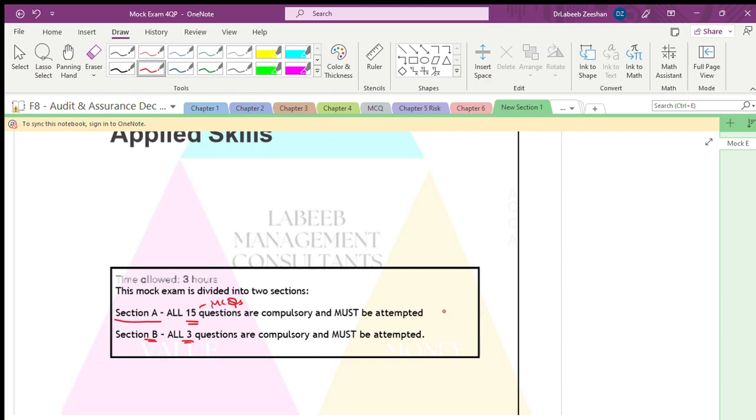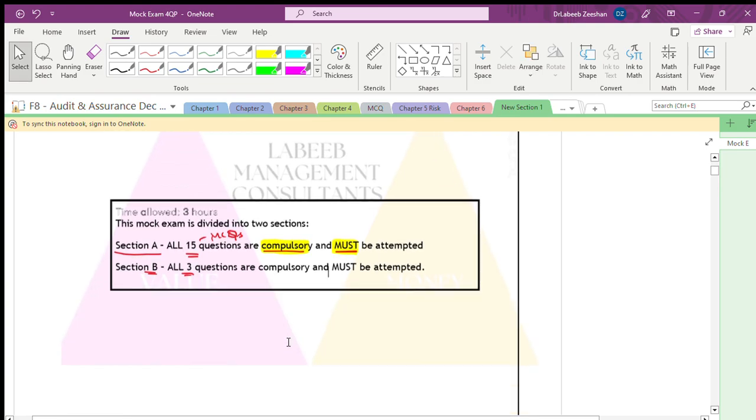The most important thing you should understand is that it is compulsory and it must be attempted. This is the keyword. There is no choice, and there are no important questions. The concepts have to be very clear with respect to ACCA. We need to cover each and every aspect of the syllabus. We will not be 100% perfect, but we have to have a basic understanding. Then only will things be a little bit easy.